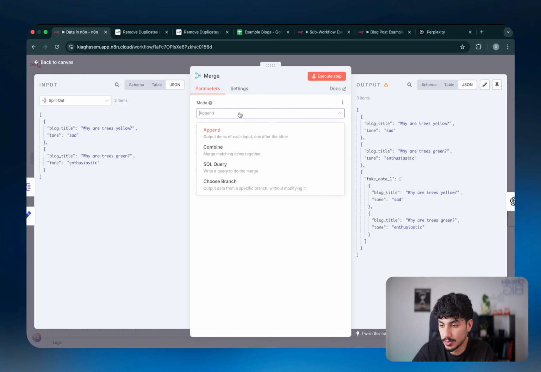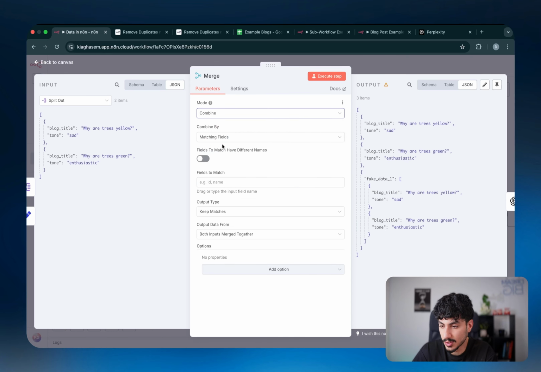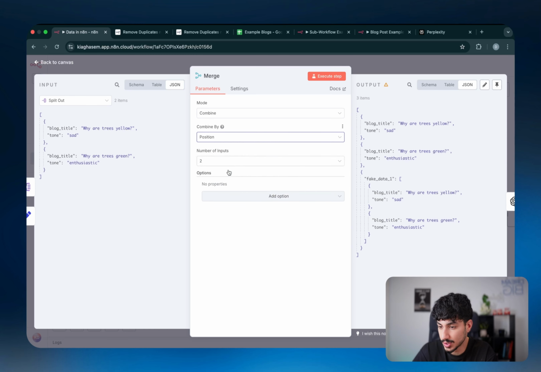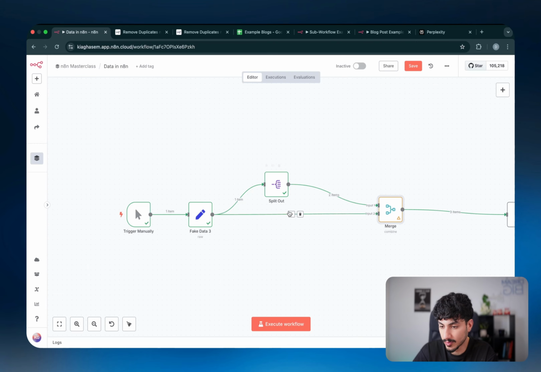But technically what you can also do is combine them in different ways. So I generally like to combine them not by matching field, but by position. And what that basically does is it says, okay, the first item from this one should combine with the first item from the other stream.